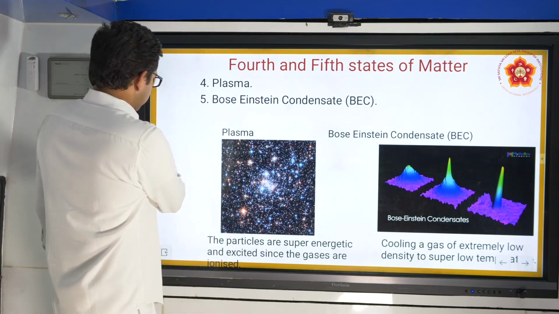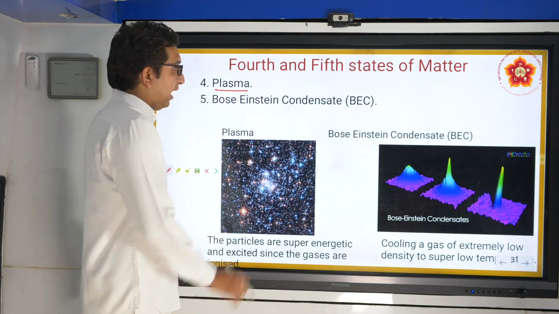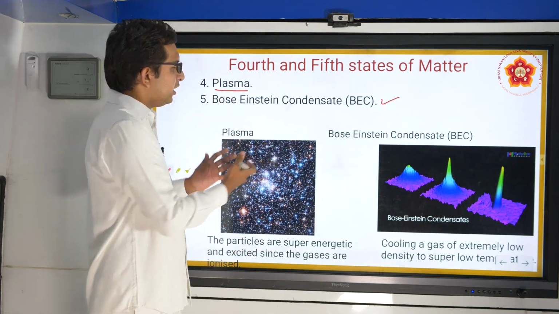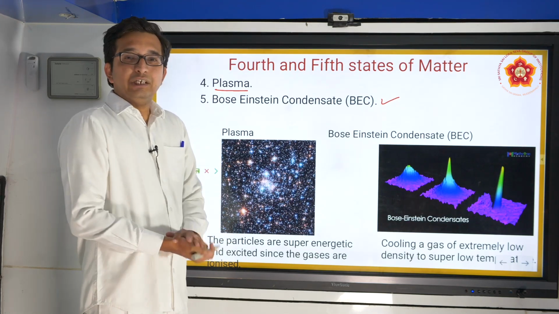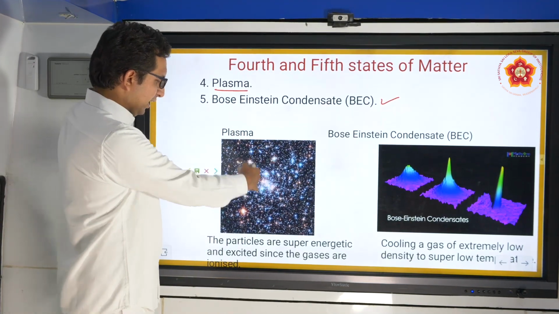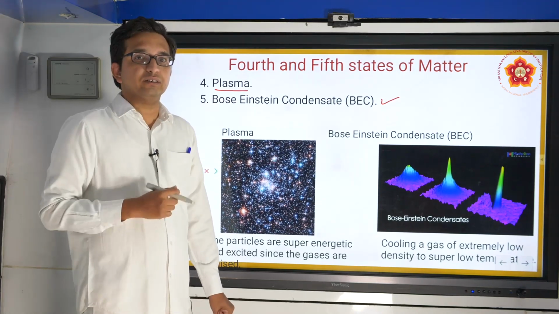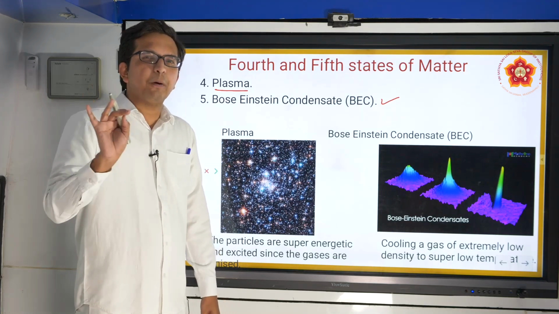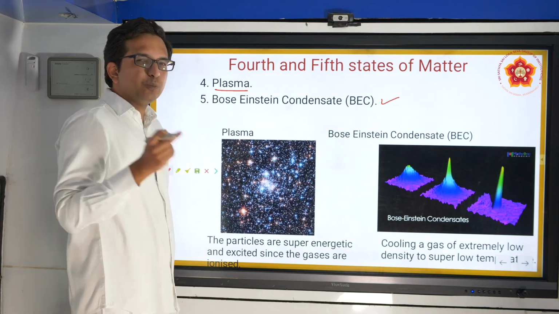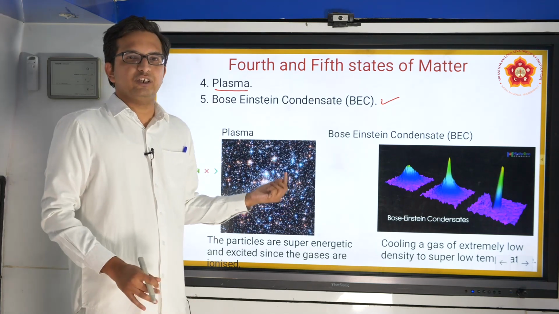But of late, there are other states being found, where one is called plasma and the other is Bose-Einstein condensate. First, let us just have an introduction as to what these are. Studies of these have been very minimal. Plasma consists of highly energetic particles formed by ions of gases. Now, an ion is a particle which has a charge. This plasma is made up of very excited, highly energetic ionic particles.